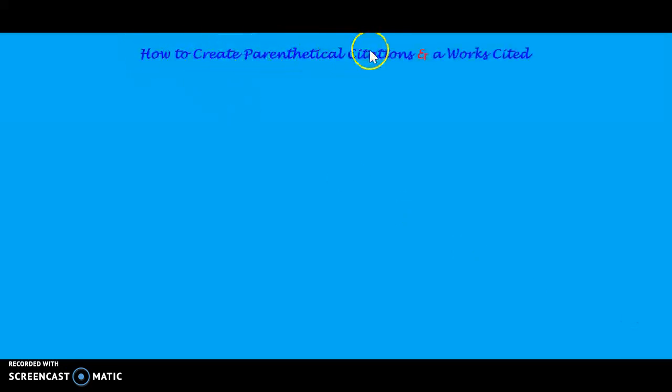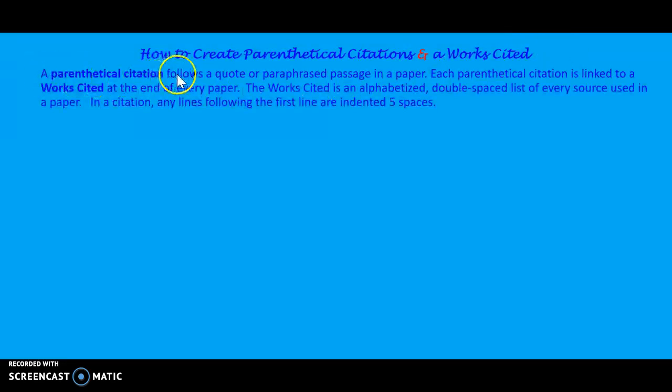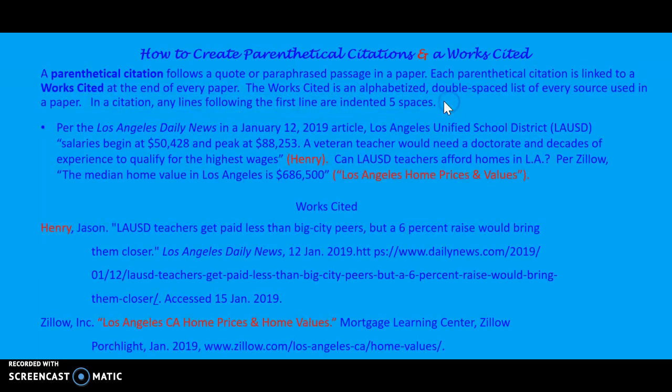How to create parenthetical citations in a works cited. A parenthetical citation follows a quote or paraphrased passage in a paper. Each parenthetical citation is linked to a works cited at the end of every paper. The works cited is an alphabetized double-spaced list of every source used in a paper. In a citation, any lines following the first line are indented 5 spaces.